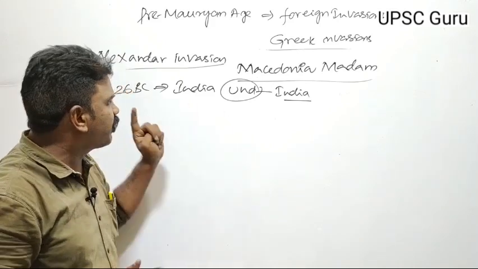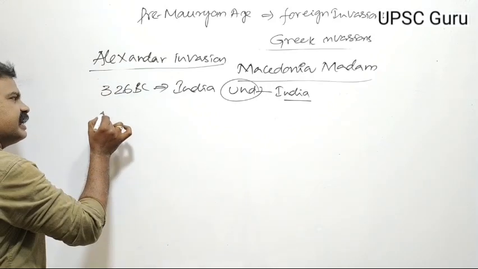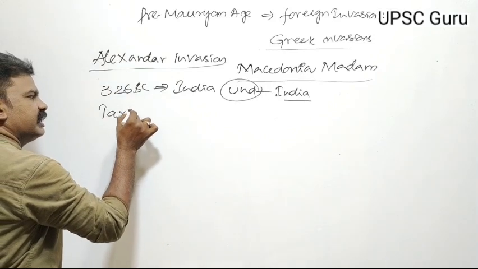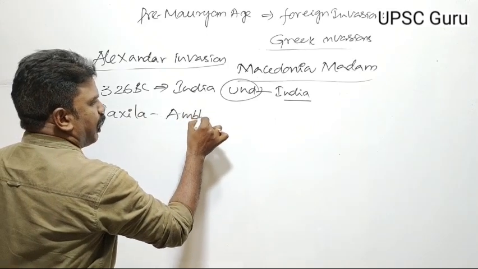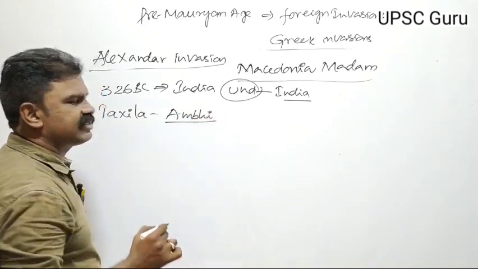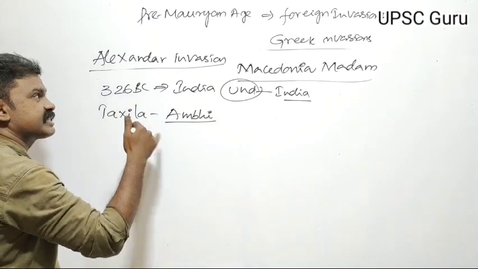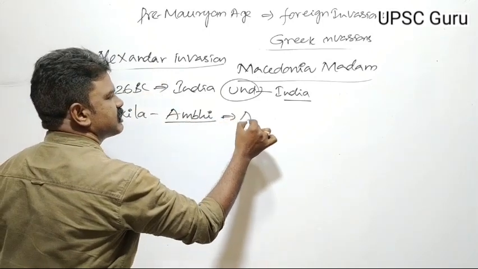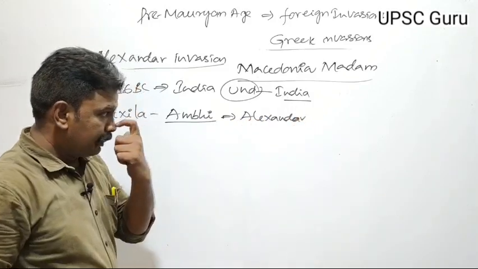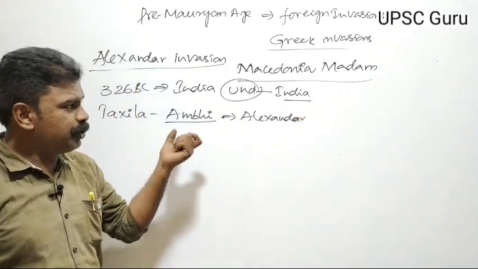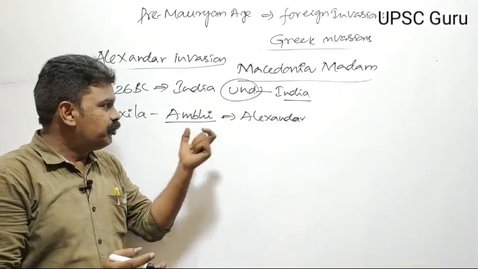Next, coming to India, the Taxila ruler Ambi was the first Indian ruler who submitted his kingdom to Alexander. He submitted his kingdom to Alexander without war.